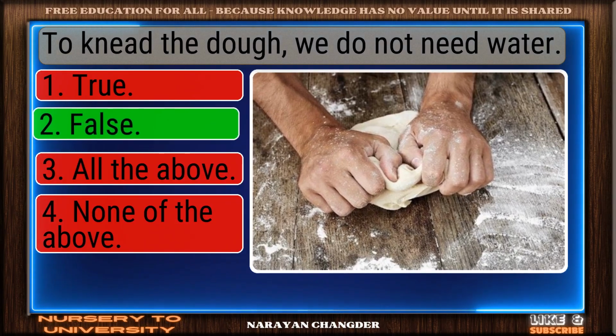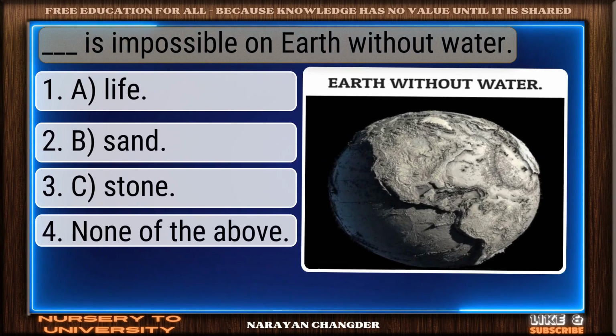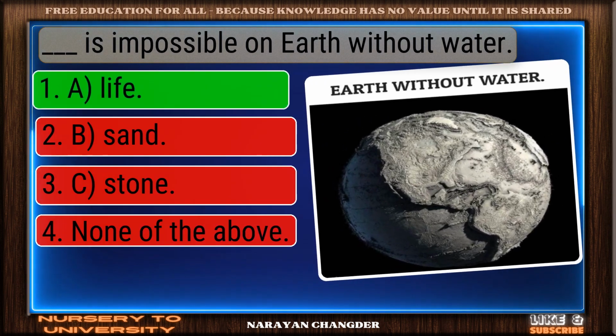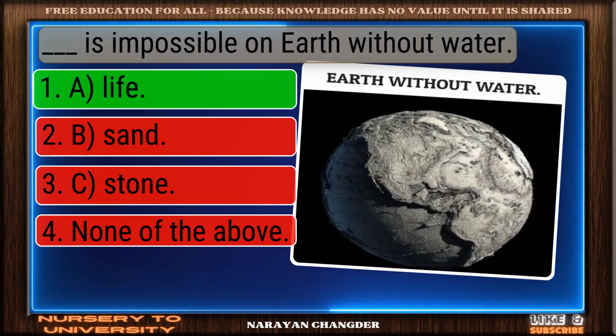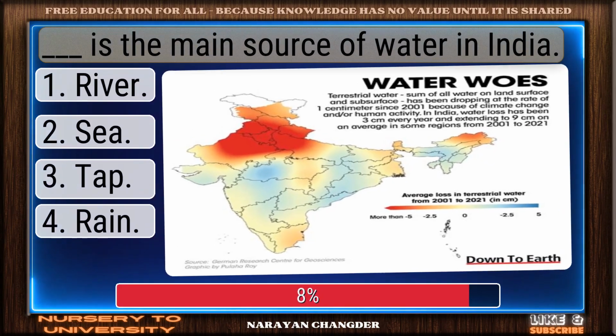Excellent. False is a brilliant choice. Dash is impossible on Earth without water. On track. A life is the correct answer. Dash is the main source of water in India.